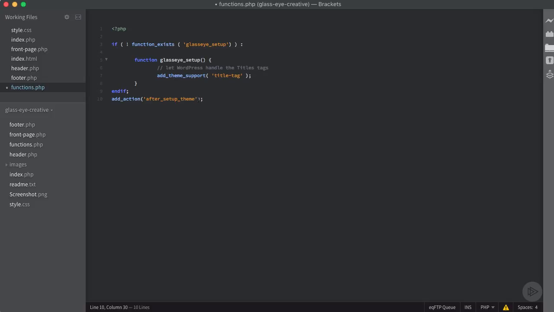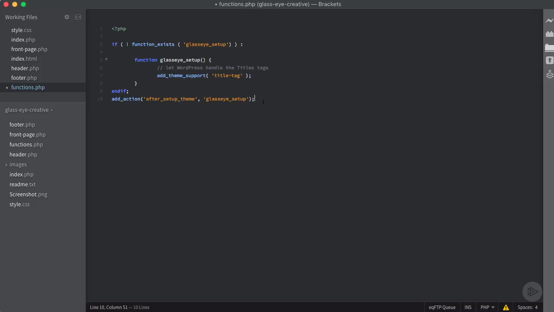So it's going to say after setup theme, and then you want to pass it the name of the function you want to execute whenever this action occurs. So we're going to add a comma, and then we're going to pass it a second argument, which is going to be the name of our function. So we're going to say glasseye setup. So whenever our theme is set up, it's going to run our theme and generate our title tags.